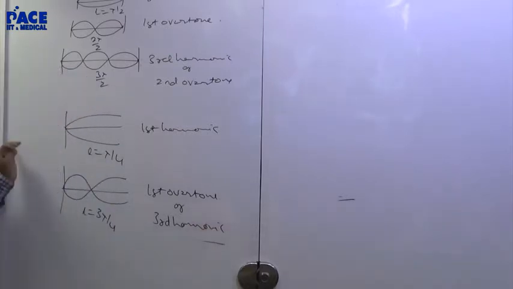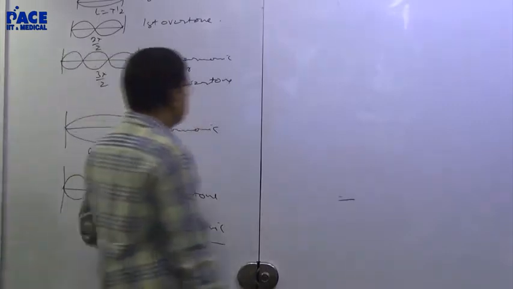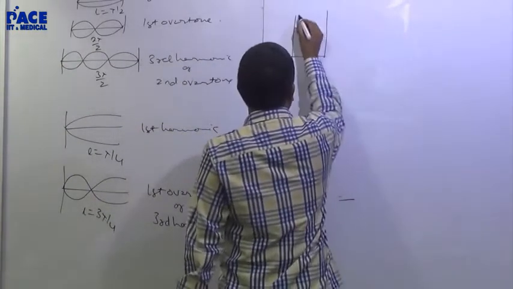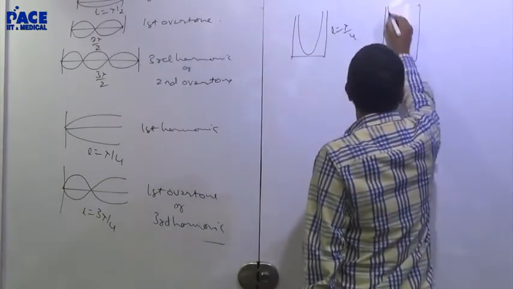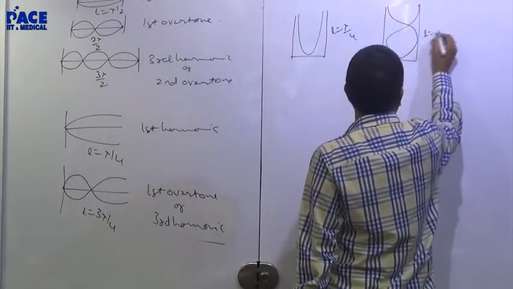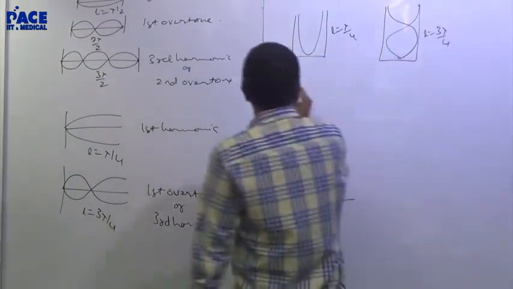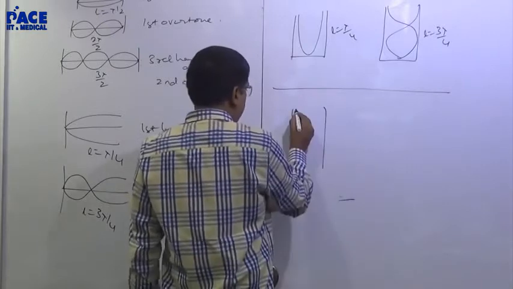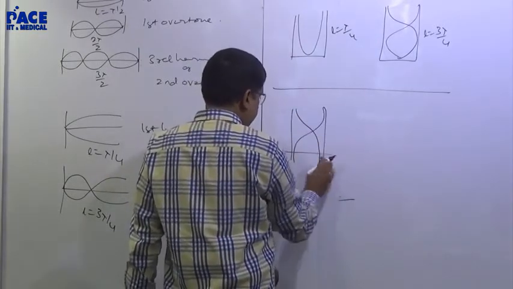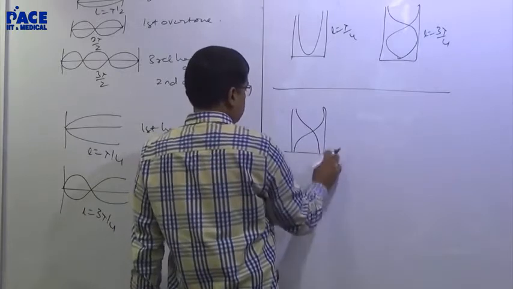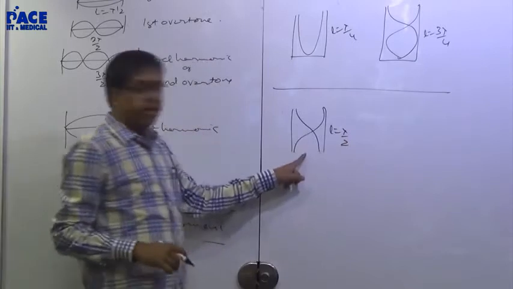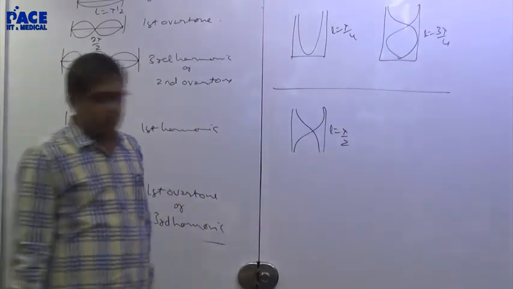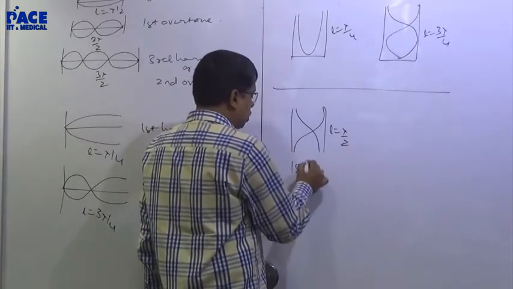This nomenclature is important. Even harmonics will be missing here. In sound waves, when you dealt with a closed pipe, you told me this is L is equal to lambda by 4. The second one will be L is equal to 3 lambda by 4. What if it is an open pipe? Always that will be L is equal to lambda by 2. Both ends will be an antinode. Right? You will have this as the first harmonic.